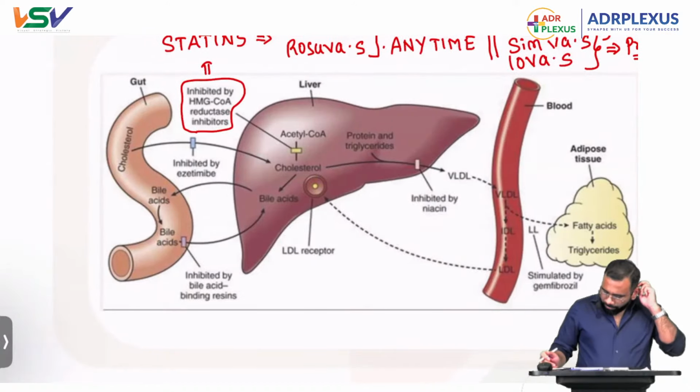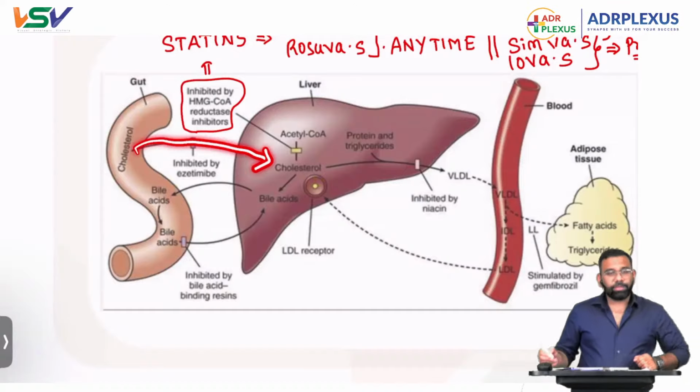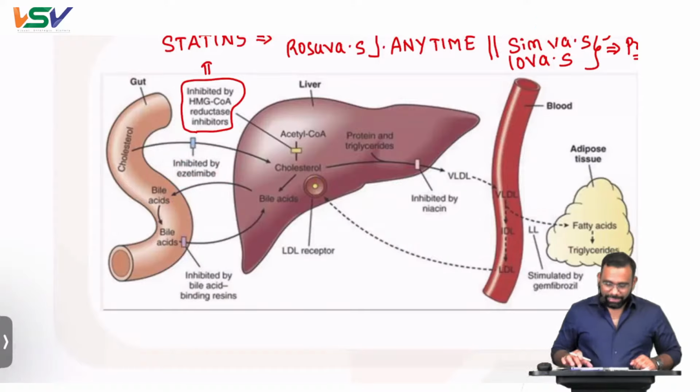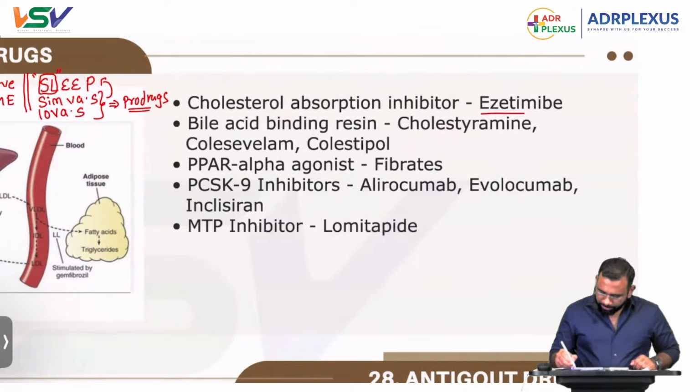that cholesterol, it is getting absorbed from the intestine, right? That step is inhibited by one thing known as ezetimibe. That is the cholesterol absorption inhibitor, ezetimibe.